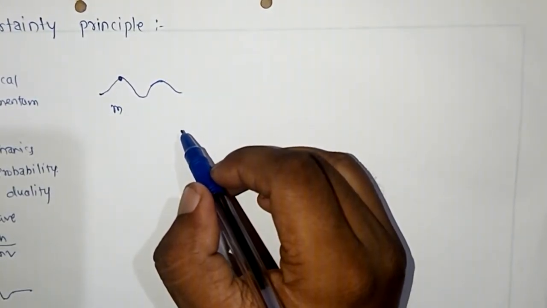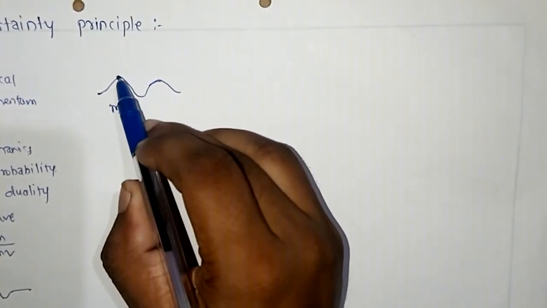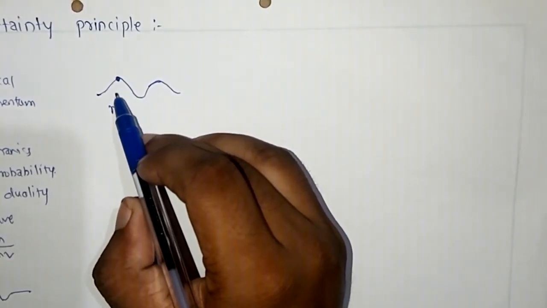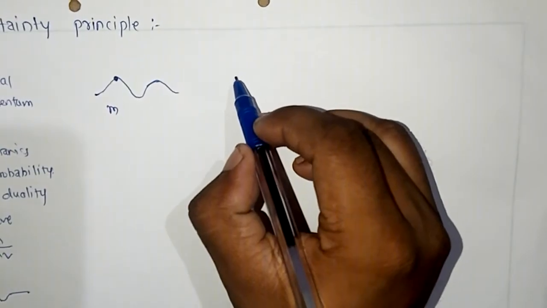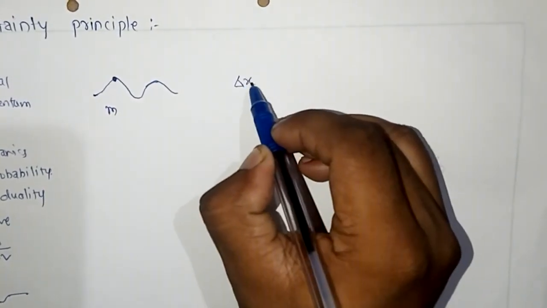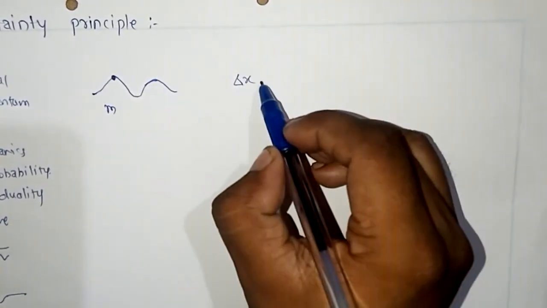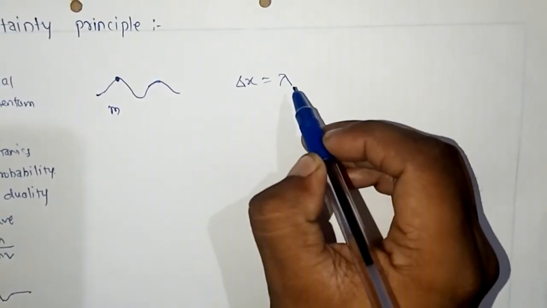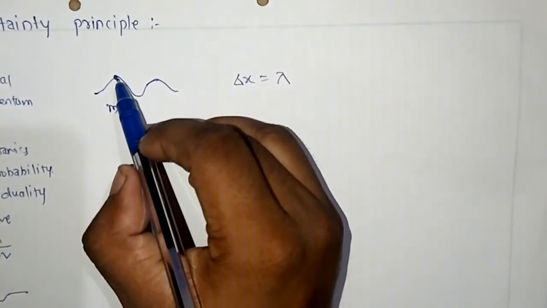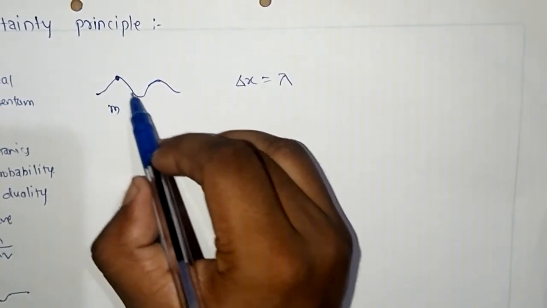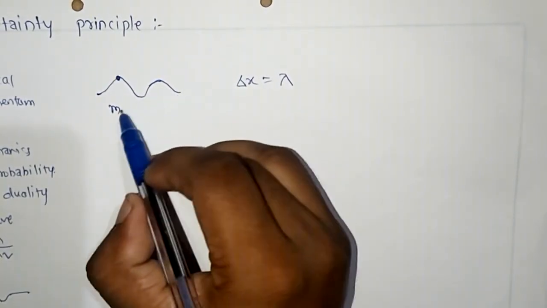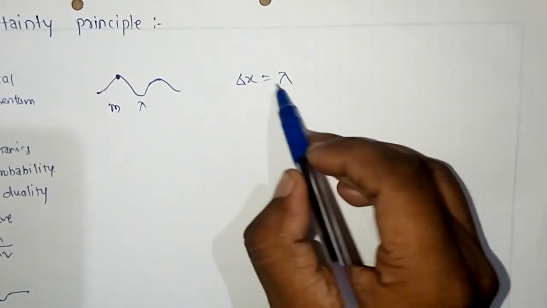If we want to calculate the position of this electron, then probably we can say the position delta x is equal to its wavelength, that is delta x is equal to lambda. That is, this electron is present anywhere within this wave whose wavelength is lambda, and hence delta x is equal to lambda.